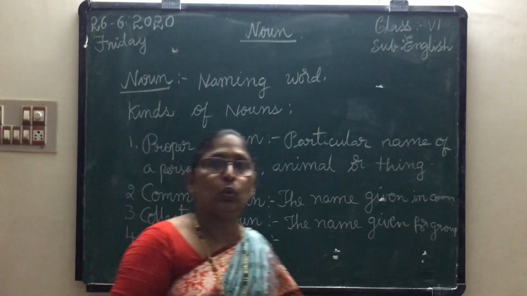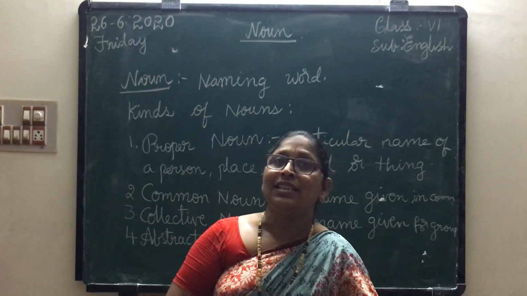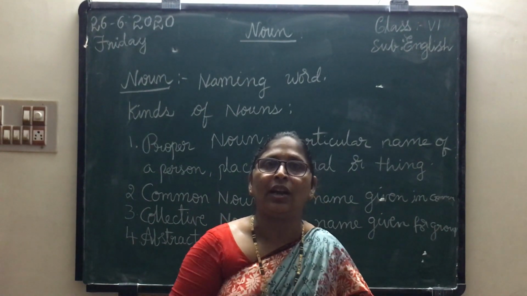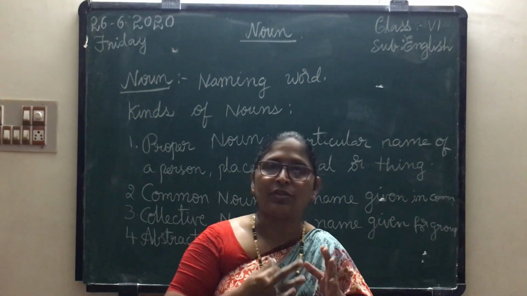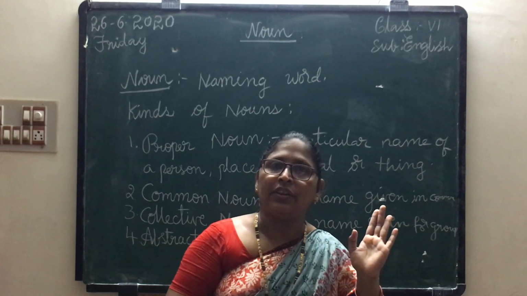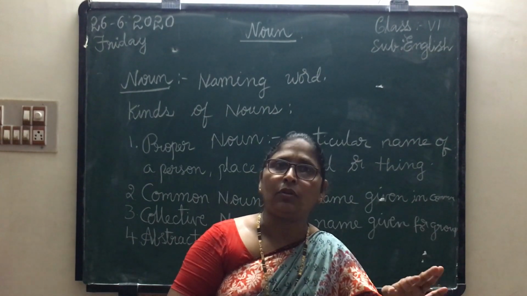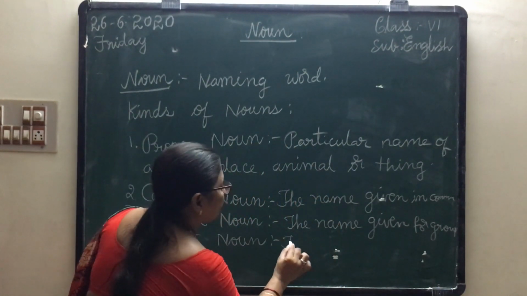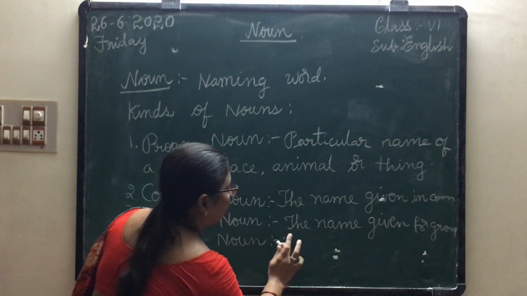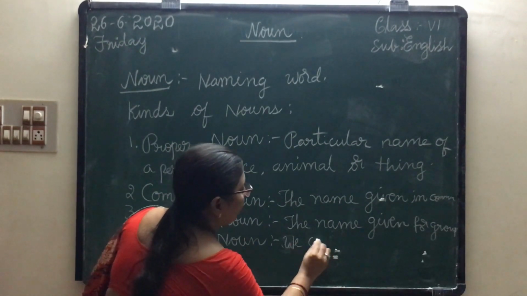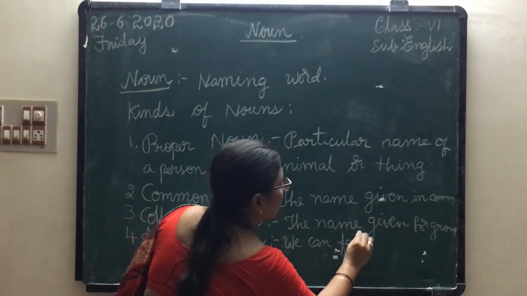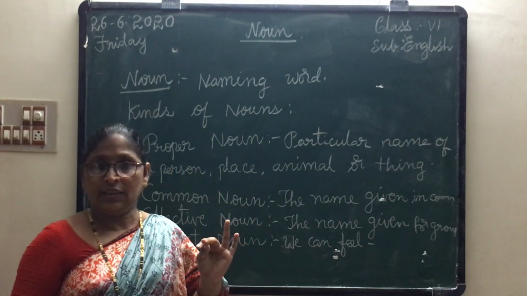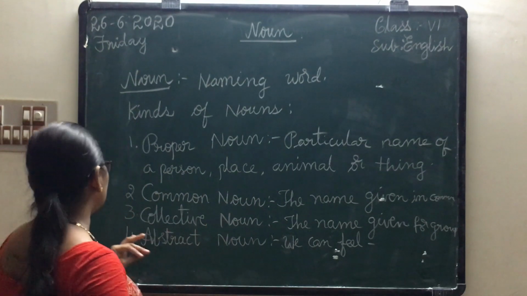For example, truth, happiness, sadness, joy. We can just feel them, but we cannot imagine or count them. They are called abstract nouns. Abstract noun means we cannot imagine or count it; we can just feel it. This is called an abstract noun, such as truth, happiness, sadness. Understood? Next.